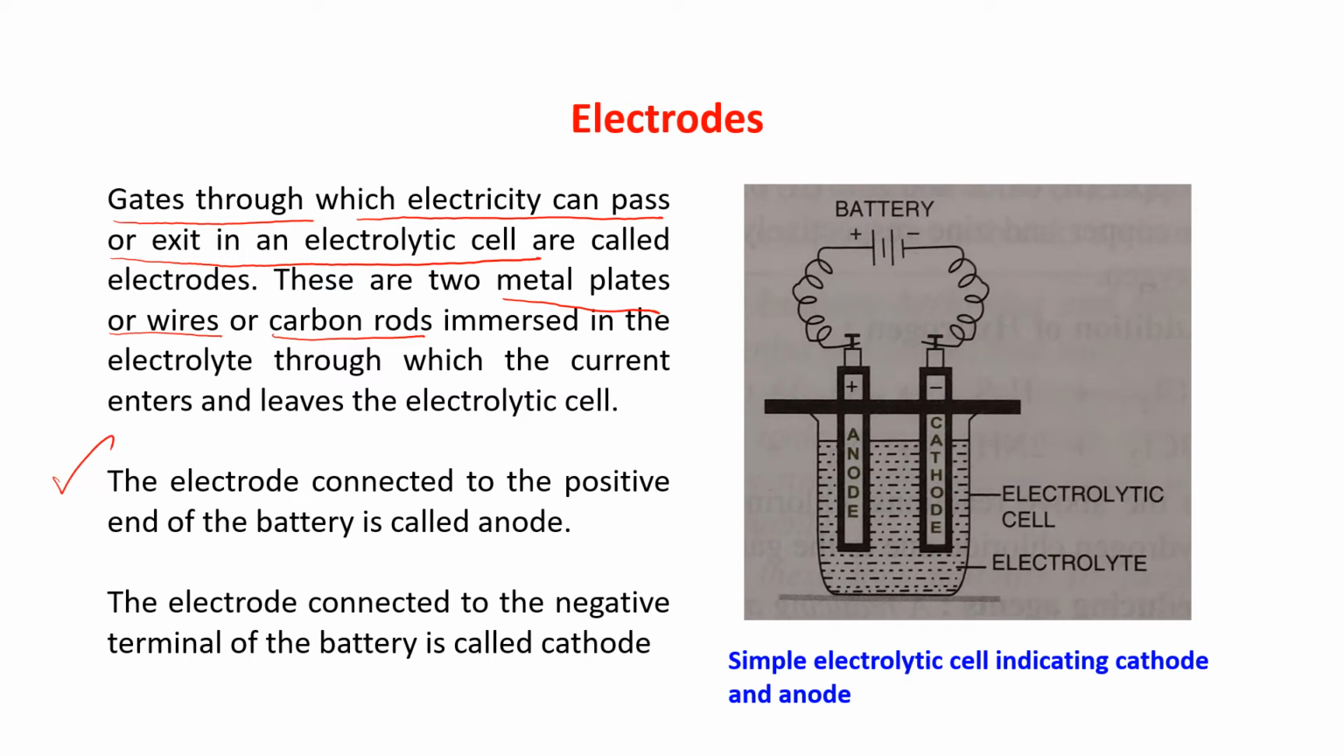The electrode connected to the positive end of the battery is called anode, and the electrode connected to the negative terminal of the battery is called cathode. I already told you that. See, this is called anode, which is connected to the positive terminal of the battery, and this is cathode, which is connected to the negative terminal of the battery.